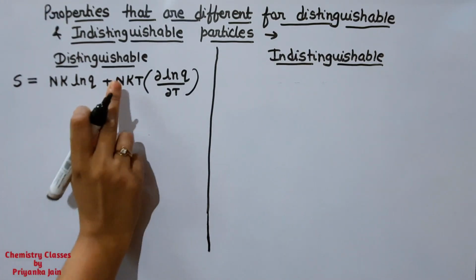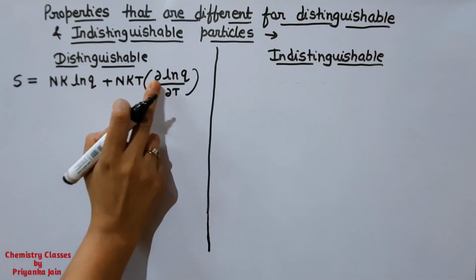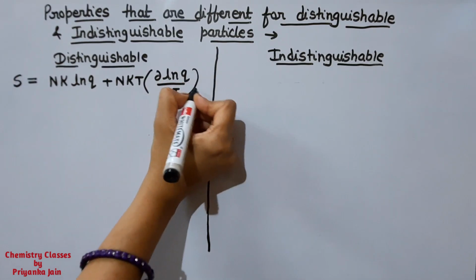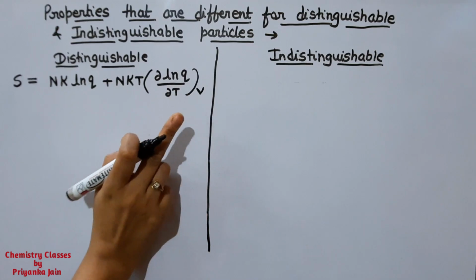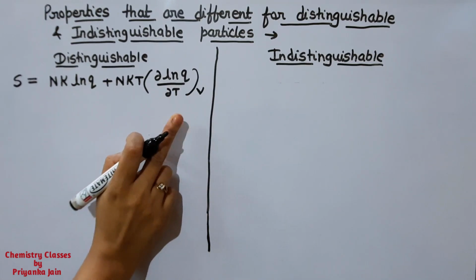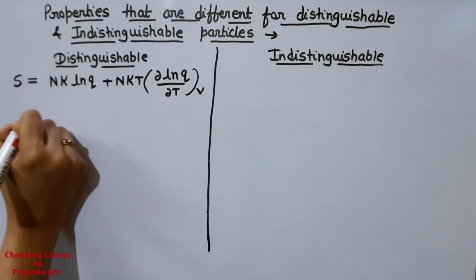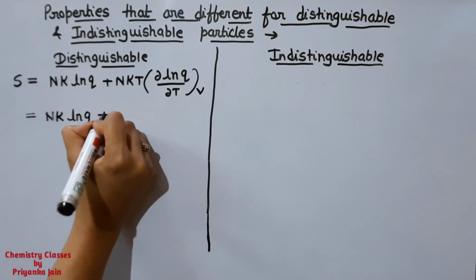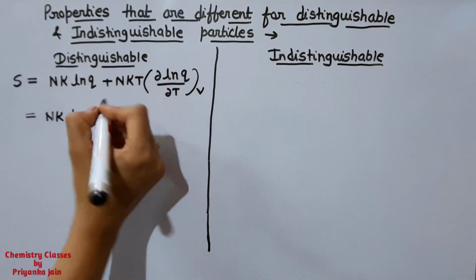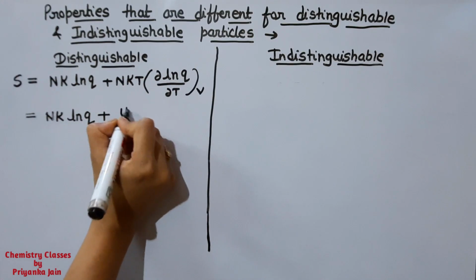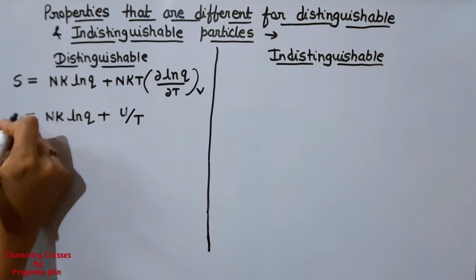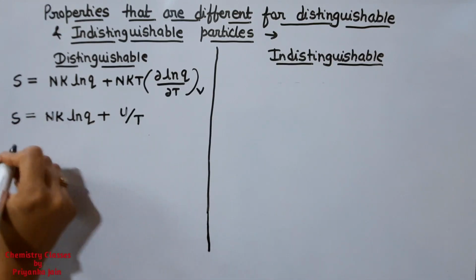Now we know that NkT square del ln Q upon del T at constant volume is the internal energy. So if we divide this term by T, we can write Nk ln Q plus U by T. This is another formula for the entropy.